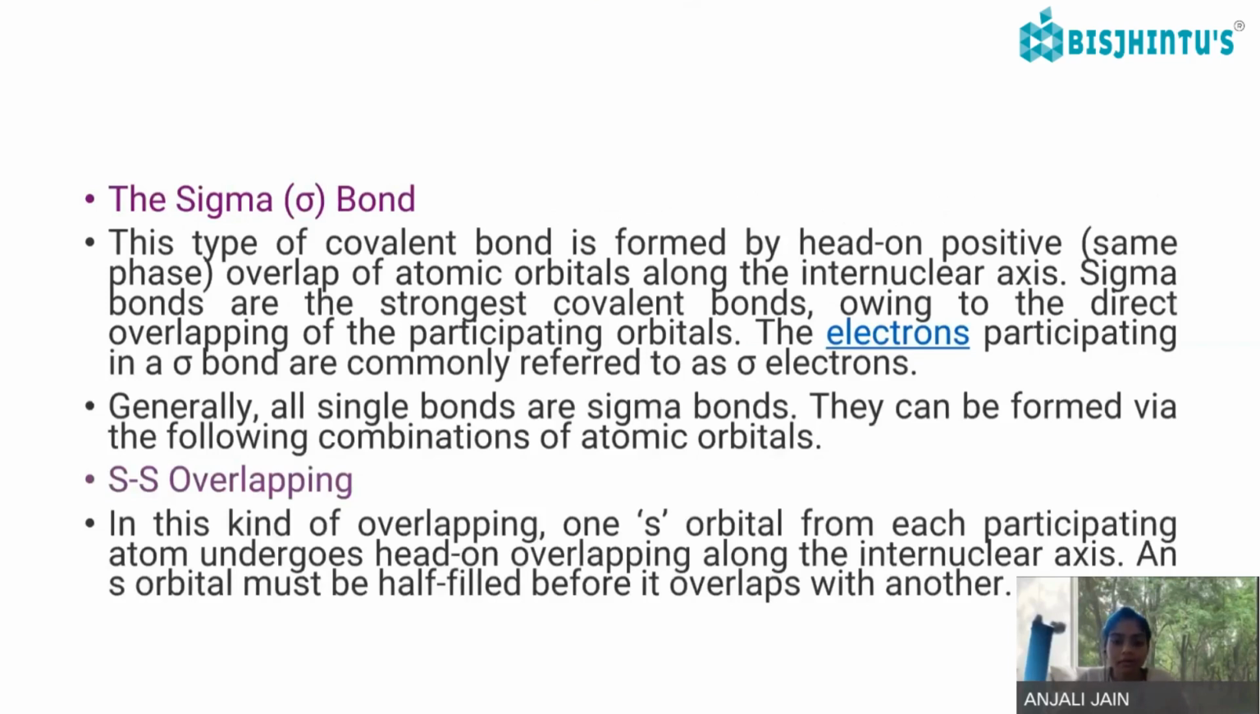Sigma bonds are the strongest covalent bonds owing to the direct overlapping of the participating orbitals. The electrons participating in a sigma bond are commonly referred to as sigma electrons. Those electrons which participate in the formation of the sigma bond are referred to as sigma electrons. Generally, all single bonds are sigma bonds. They can be formed via the following combinations. s-s overlapping can be there.